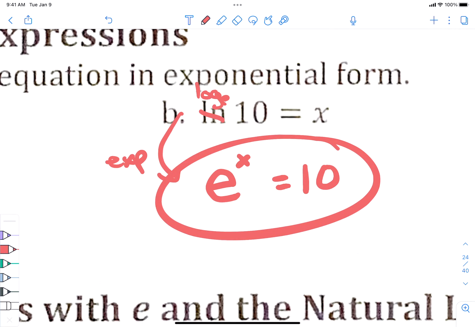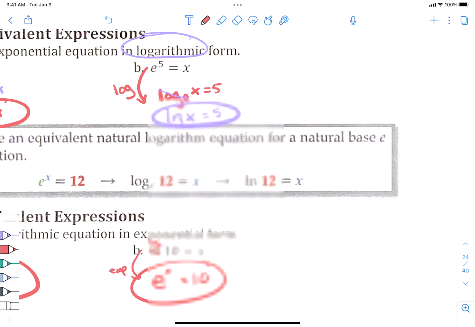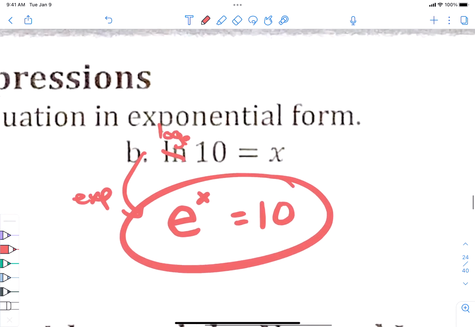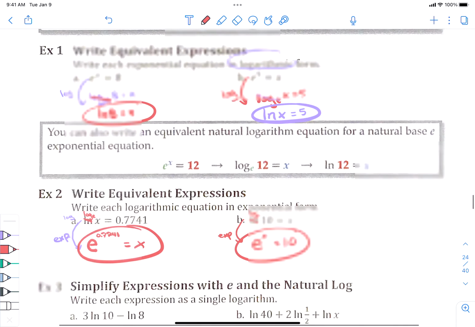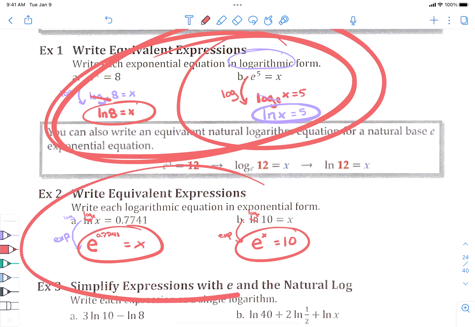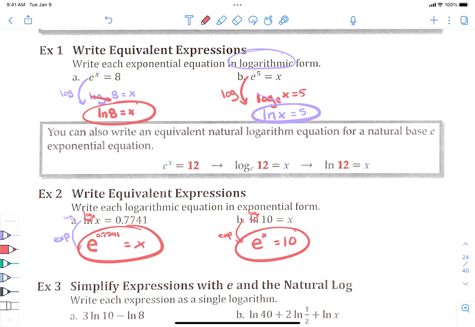Wait. Why did you cross out ln? I thought we wanted the ln. Because when we switch it to an exponential function, we have to change them to log base e. If we're switching from e's to logs, we want our final step to be an ln. But going backwards, we have to switch it to log base e to come back the other direction, right? We're just flipping. So the last two examples, this process right here is the opposite of this process right here. You're just going from one to the other and vice versa. Those two examples are very similar.